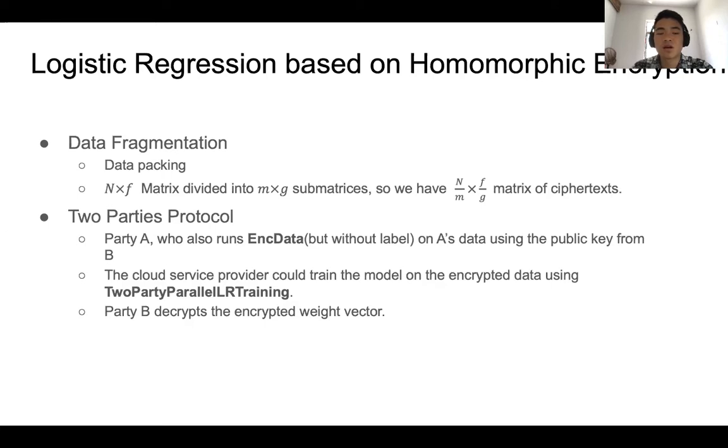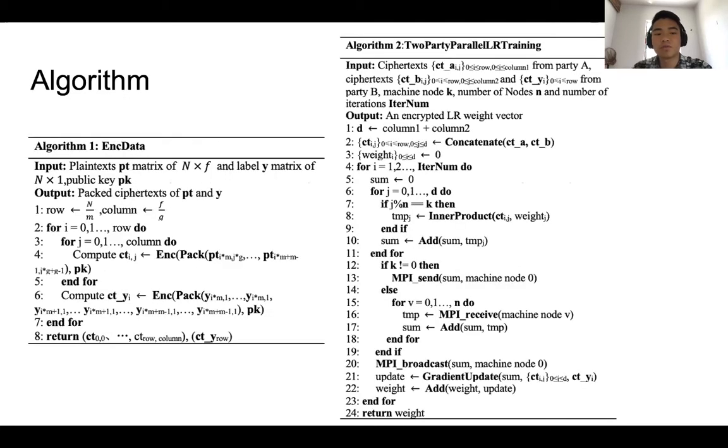Next, the cloud service provider can train the model on the encrypted data using two-party parallel logistic regression training. Party B gets the result, decrypts the encrypted weight vector, and gets the machine learning model. These are the two algorithms.